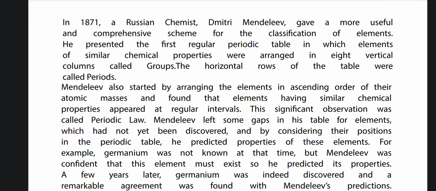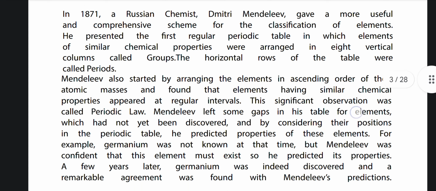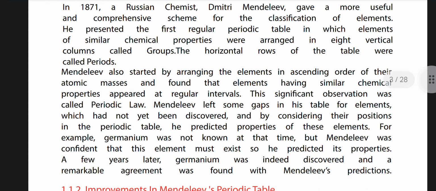In 1871, a Russian chemist, Dmitri Mendeleev, gave a more useful and comprehensive scheme for the classification of elements. He presented the first regular periodic table, in which elements of similar chemical properties were arranged in eight vertical columns called the groups. The horizontal rows of the table were called periods.